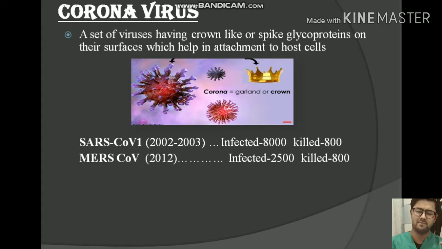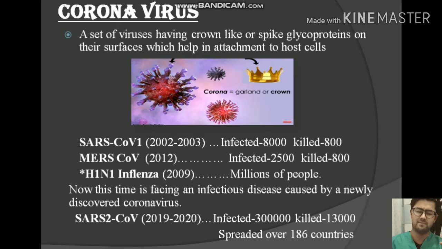In 2009, not a coronavirus but the influenza virus spread all over the world and infected millions of people. Now, in 2019 to 2020, we are facing an infectious disease caused by a newly discovered form of coronavirus called SARS-CoV-2, that is called COVID, which infected 300,000 people, killed 13,000 to 14,000 people, and spread to 186 countries. How this virus originated and how it spread we will discuss later.